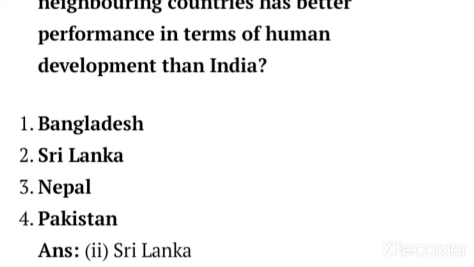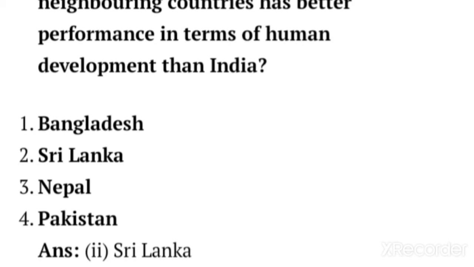Next is the concept. The human development index concept was given by Mehboob ul Haq in 1990. This is a very important name, the one who gave the concept of the human development index. He was a Pakistani economist. Next is the HDI. HDI is a measure of human development that captures health, education and income. It measures all 3 conditions: health, education and income.